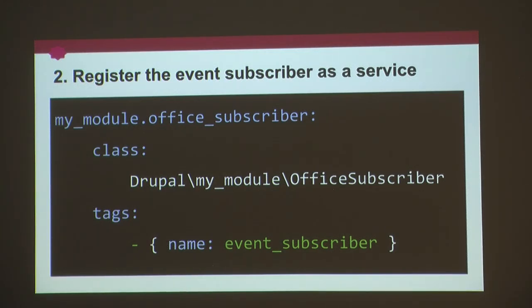And this is a very simple service. All right? Here we have the machine name, in this case, my module Office subscriber. We have the class that implements this service. And this is very important because we are registering an event subscriber. We need to add the tag event subscriber to this service. This is important because the event dispatcher, when it's about to dispatch an event, retrieves all the services with this tag, and it sends them the instance of that event.